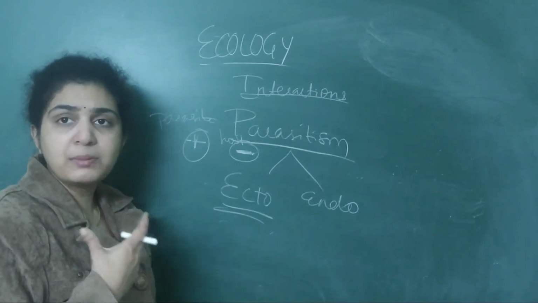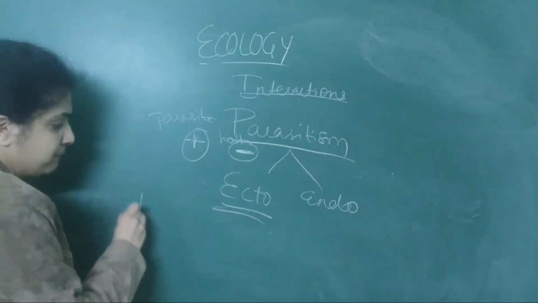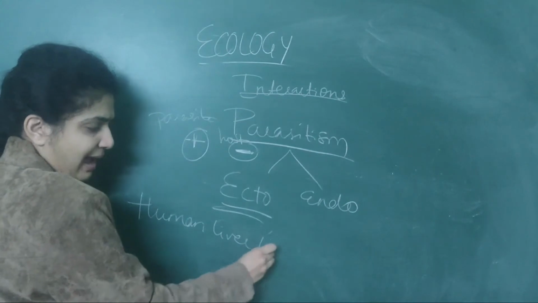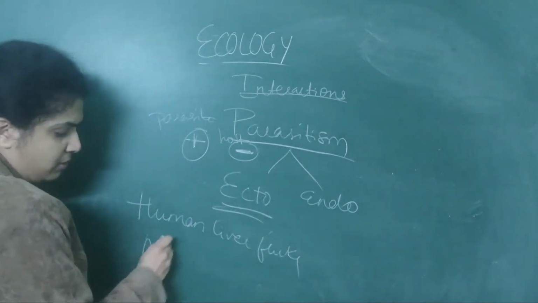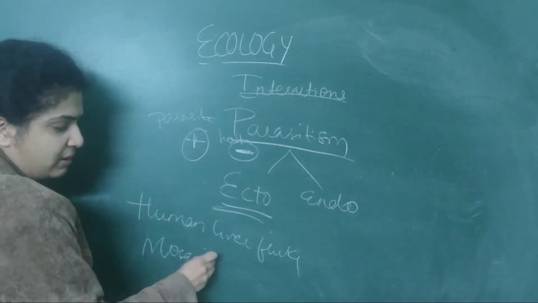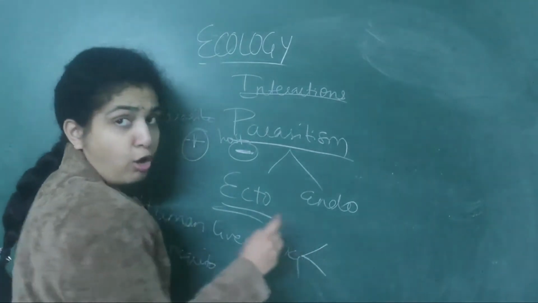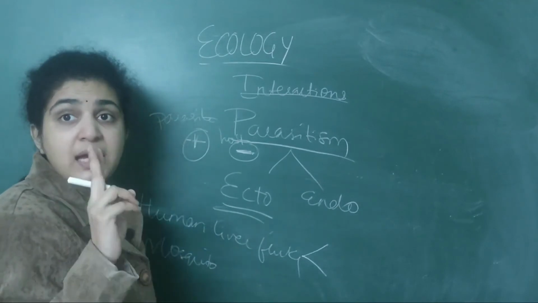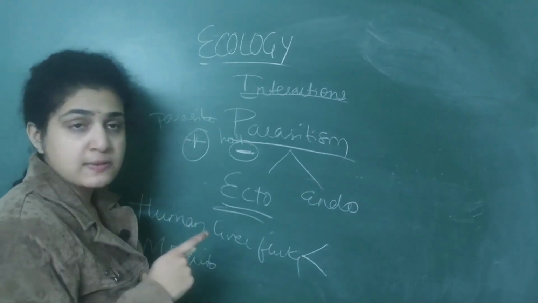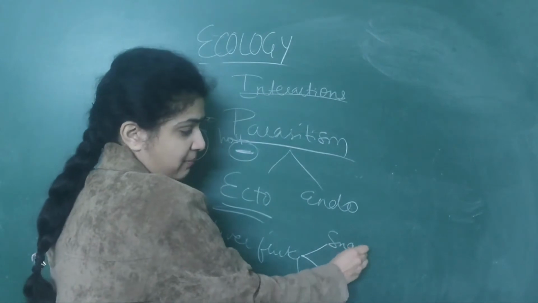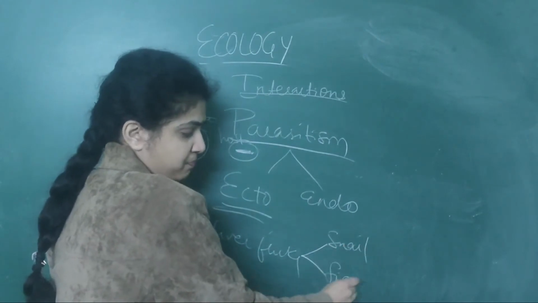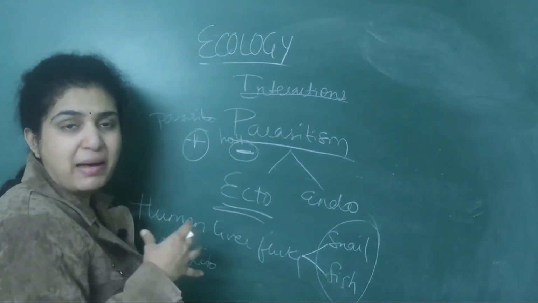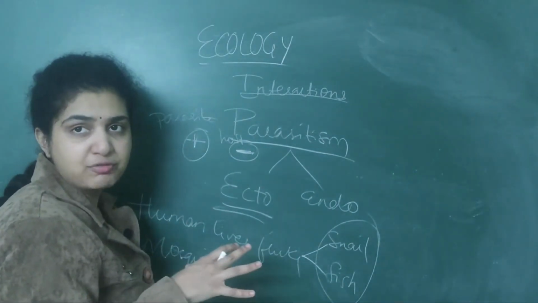The most common parasites are the human liver fluke as well as the malarial parasite. The human liver fluke will not have only one host. It will not suck the blood of only one host. It will suck the blood of 2 hosts. That is nothing but snail as well as fish. These both are hosts. These are having the parasite which is called the human liver fluke.